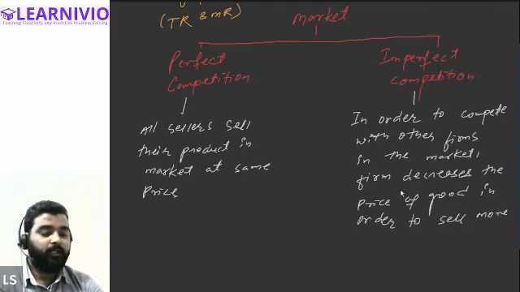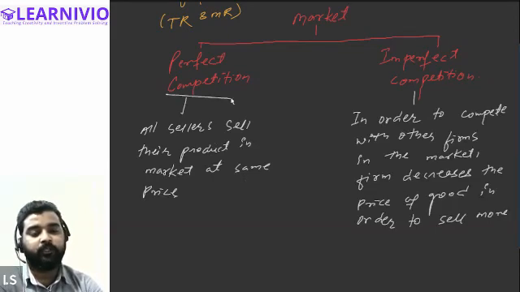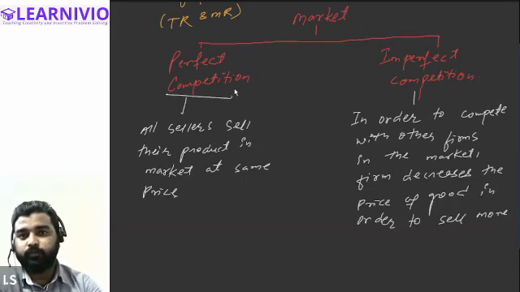Getting my point? In case of perfect competition, the seller is not required to reduce the price of the commodity to sell more quantity of the commodity.